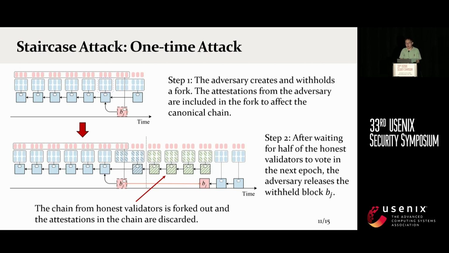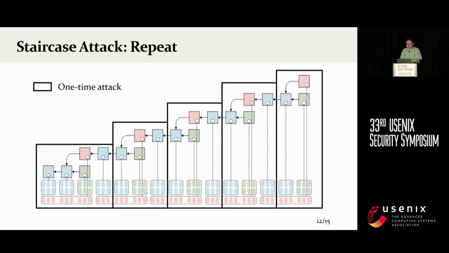Once the withheld fork is released, the original fork will be reorganized, shown as the green square with diagonal stripes in the bottom figure. The opportune time is at the half of the next epoch. The idea is that this can maximize the number of attestations discarded and also give the adversary the ability to attack in the next epoch.